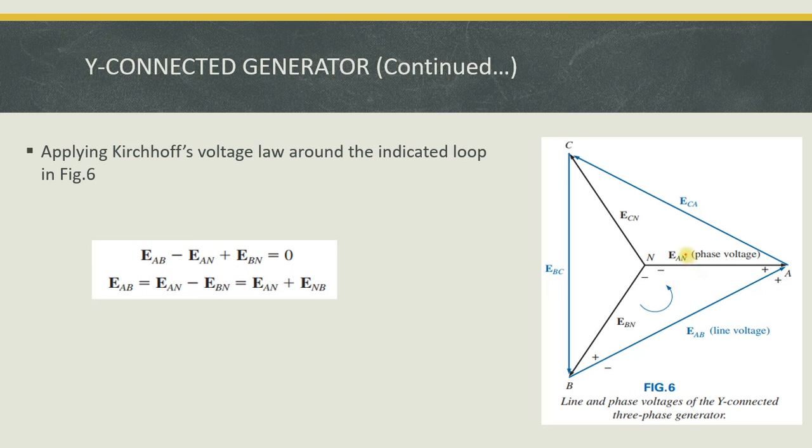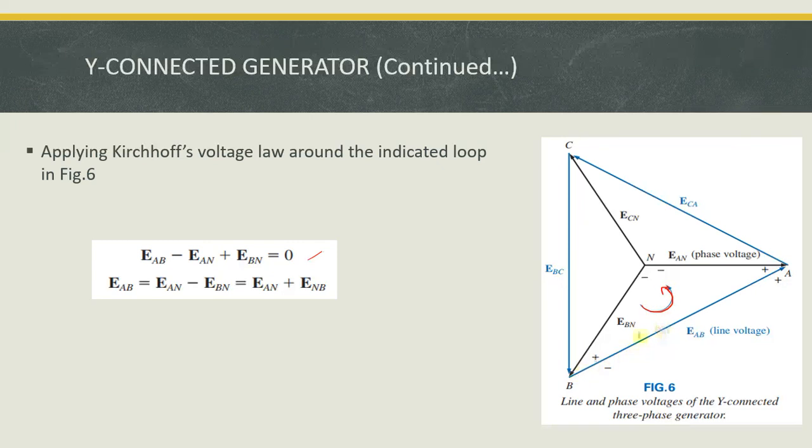So we know that according to KVL, the inner loop, just consider this: EAB minus EAN plus EBN is equal to 0. We know that it is the vector law, as we saw in our previous slide. So we apply the loop equation in this loop.